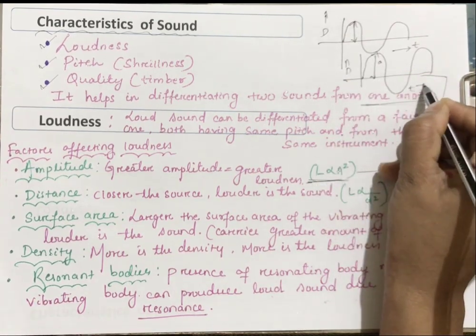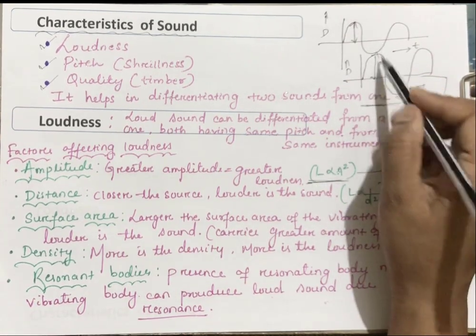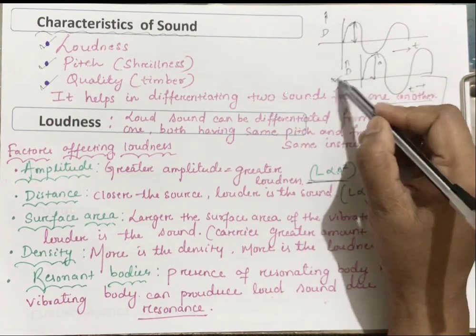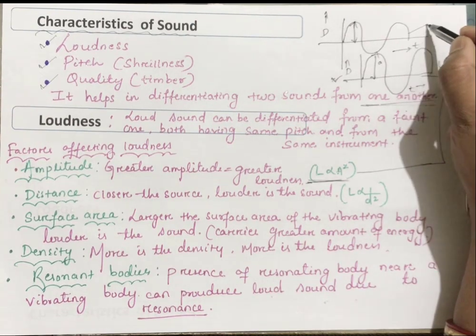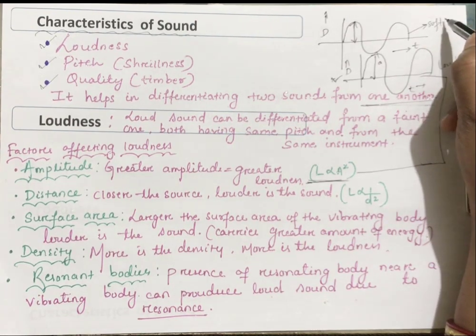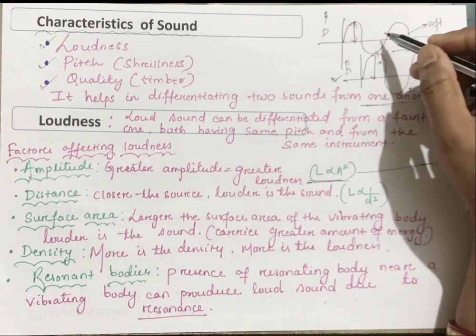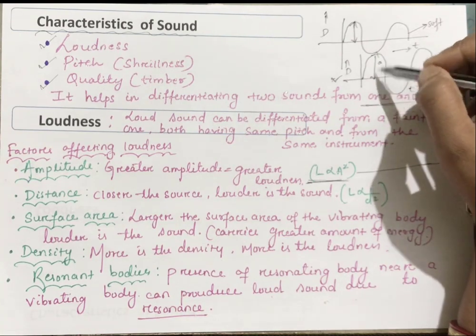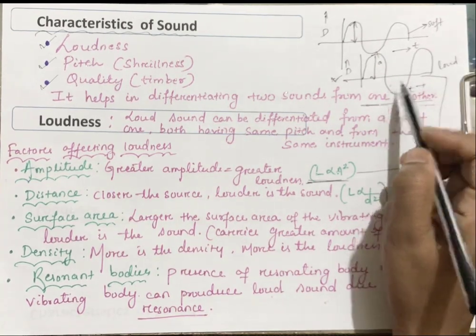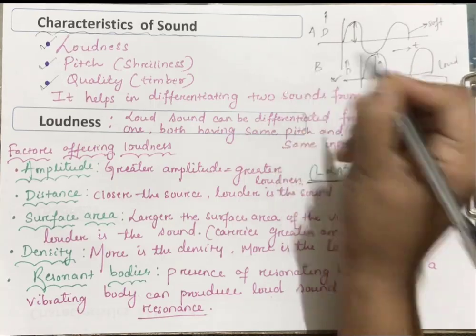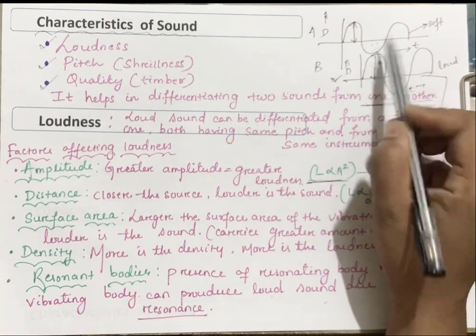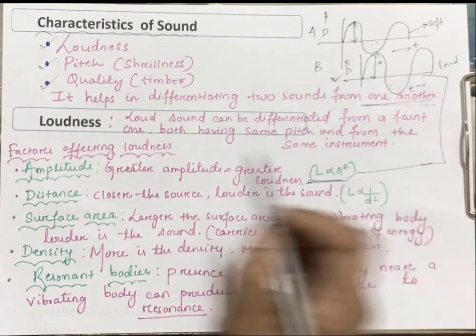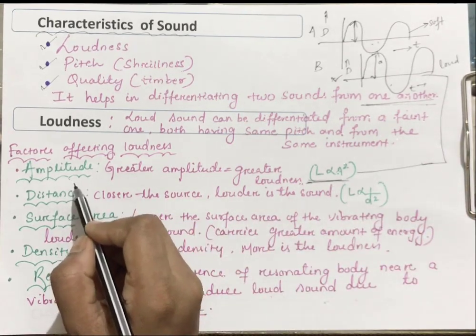Now see the two diagrams and tell me in which case the amplitude is more, children. In this case the amplitude is more. So this will be considered as loud sound and this will be considered as soft or faint sound. If we compare these two diagrams, let this one be A and this one be B. So B will be louder than A. So in terms of amplitude you can find the loudness of the sound.